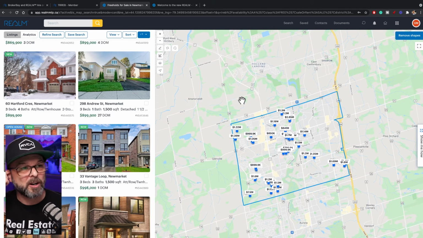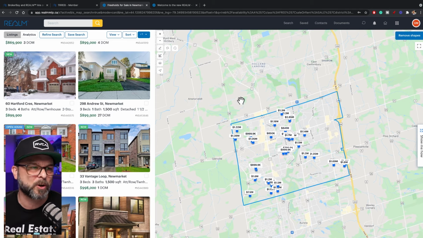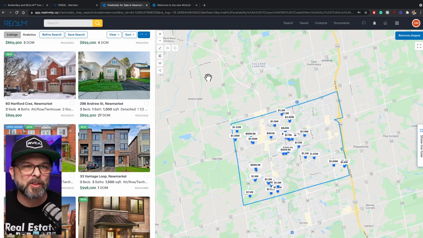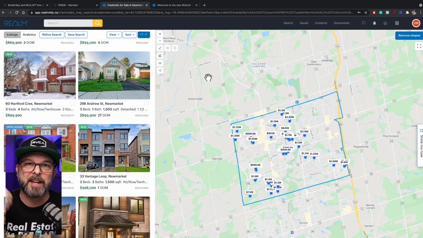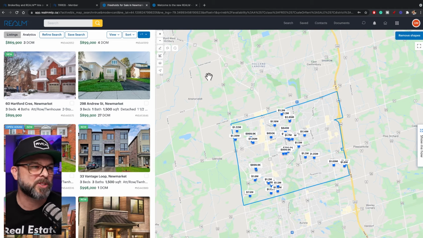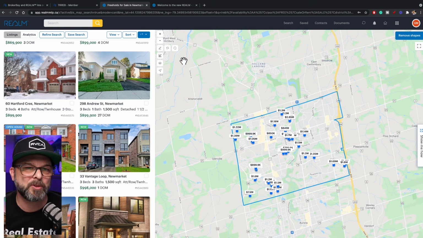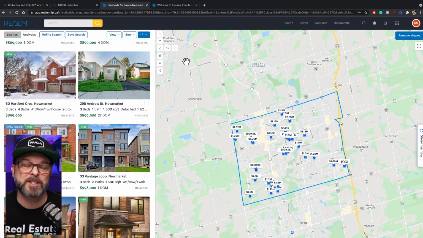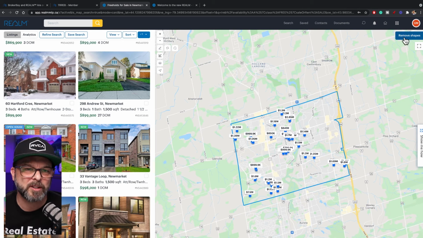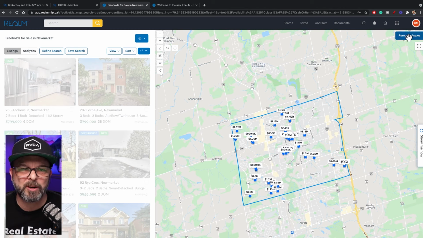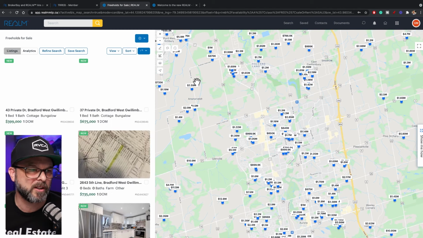Now, if I'm searching here, this is something that I found out, maybe it's a quirk. If I'm back on the homepage and I go back, if I want to search properties, it'll default to my most recent search. So you might be looking at properties and thinking, man, there's no properties coming up in the area. Well, it'll always default back to your most recent search. So I don't know if that's a bug, or that was something that they built into the system, or what have you. So the thing that you always need to do is remove the shapes up here, or remove any of the search criteria, and it all comes back up.